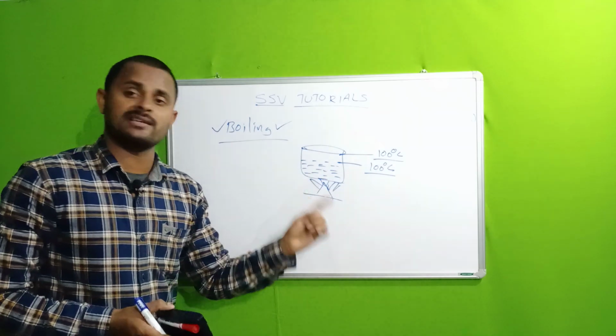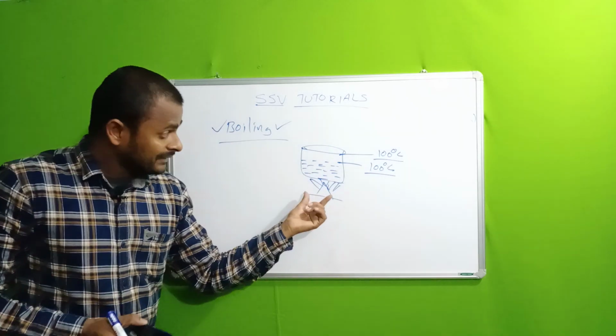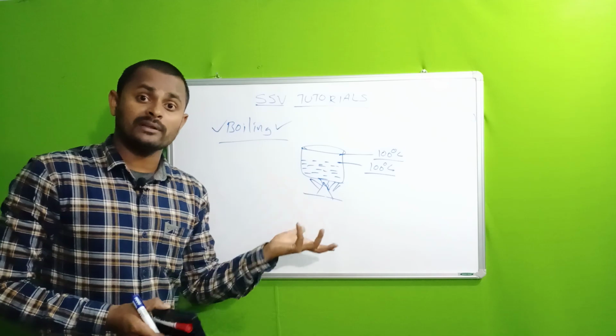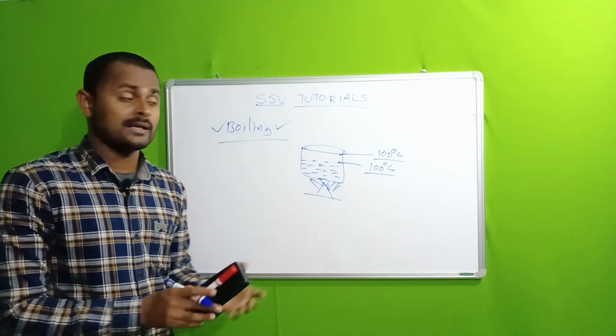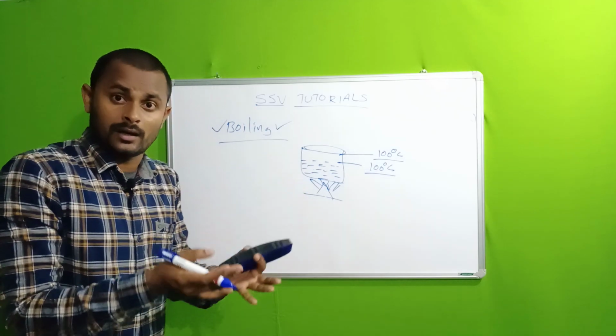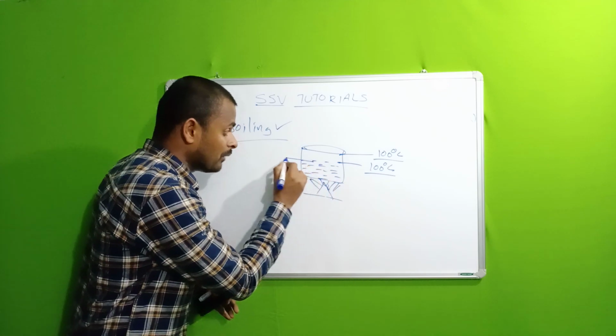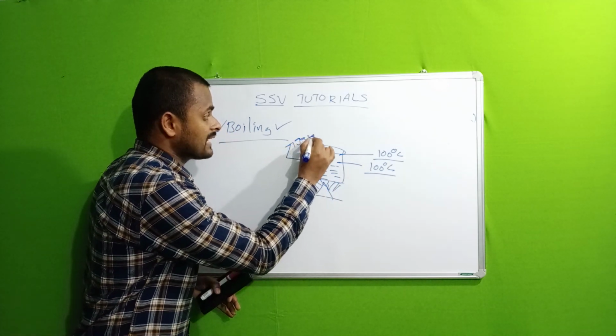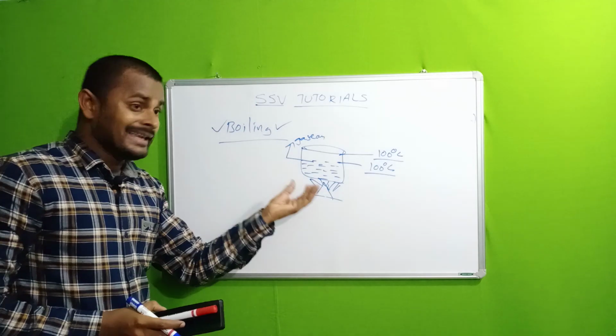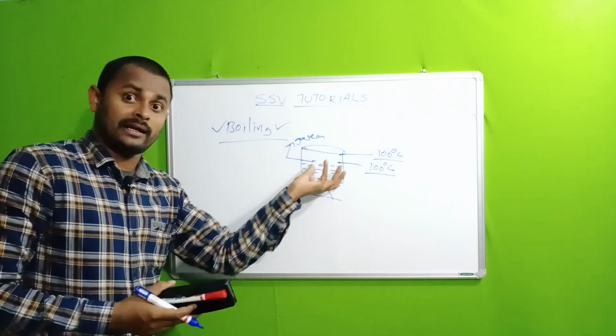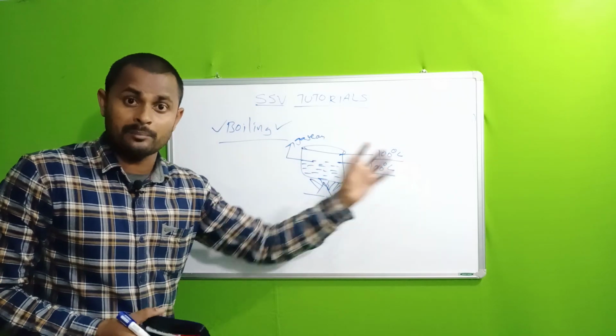What happened in the vessel? It takes the heat, but where is the heat going? Here the heat is used to convert the liquid molecules into the gaseous state. You give the heat, but there is no change in the temperature.